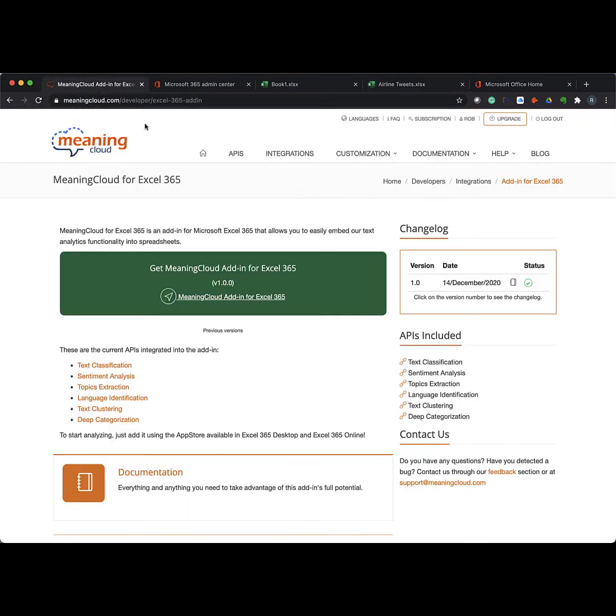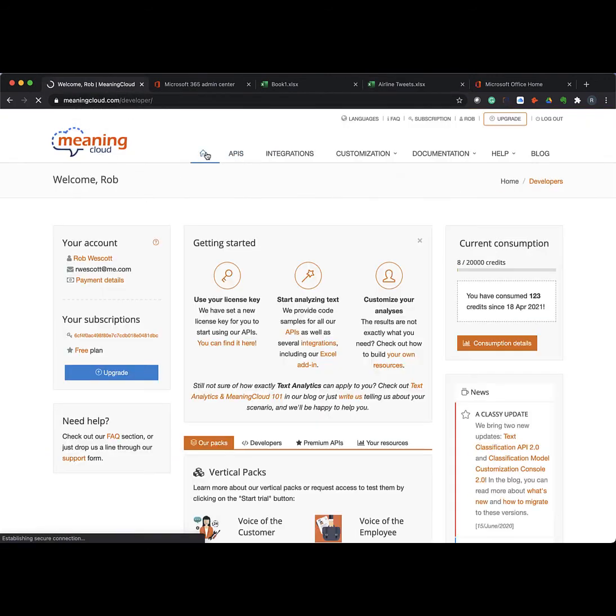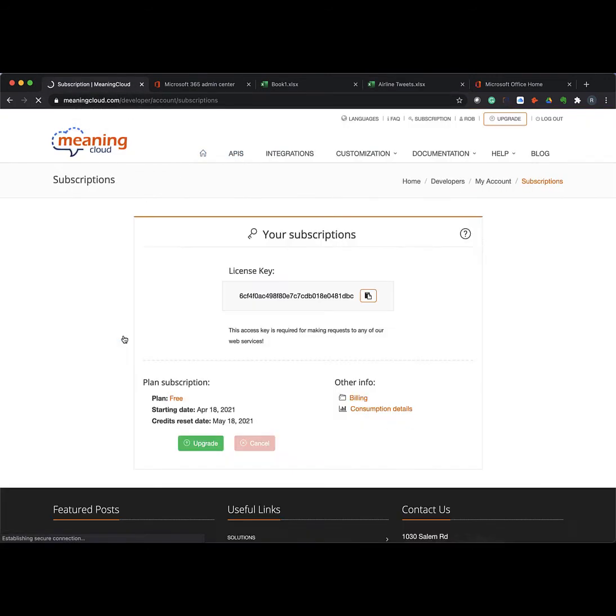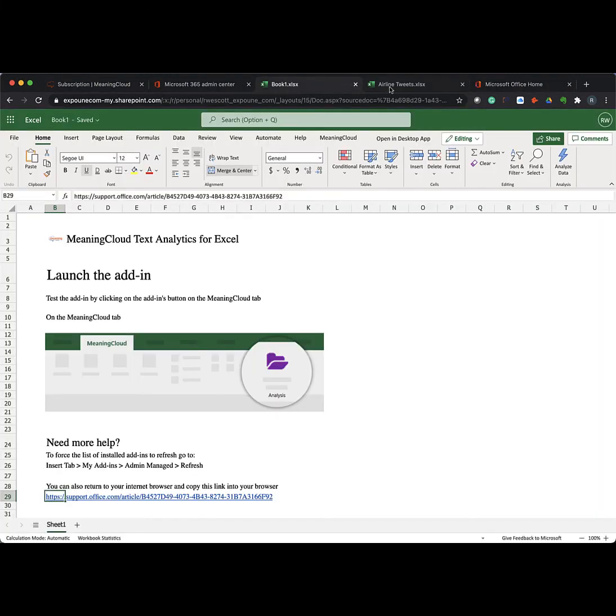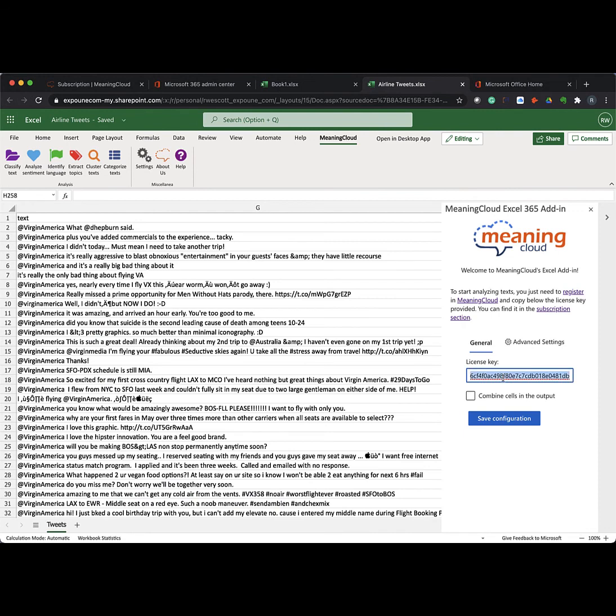And we're going to want to go back to our home page, click on our license key and copy that, and then go into the settings here, and we will paste, make sure we got the right license key. So you can find cells, and we're going to save the configuration.